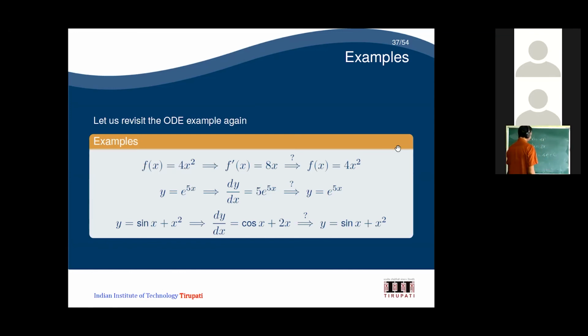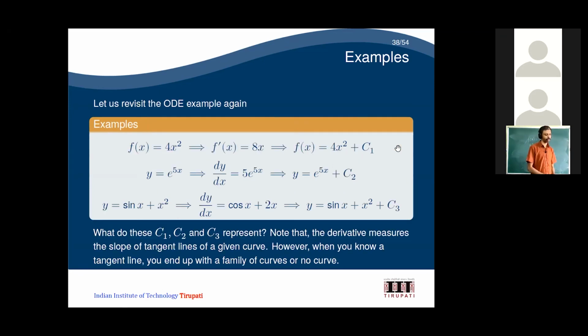In the same way, suppose I have y equal to e power 5x, then I get dy by dx equal to 5 e power 5x. So will I get back y equal to e power 5x? No, I will get some constant. Similarly, y equal to sin x plus x square gives cos x plus 2x as dy by dx. But if I go back, I will not get the same thing, I will get some constants. So that's what I got here. C1, C2, C3, what does it represent?